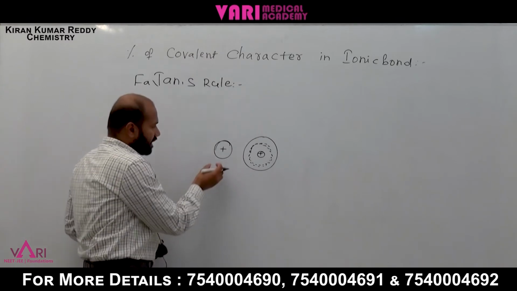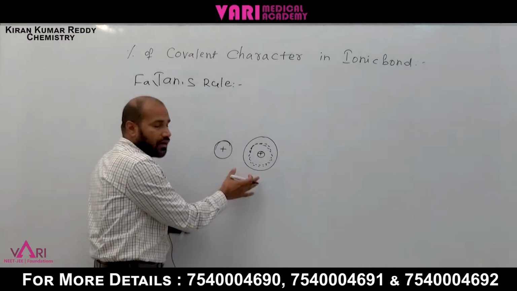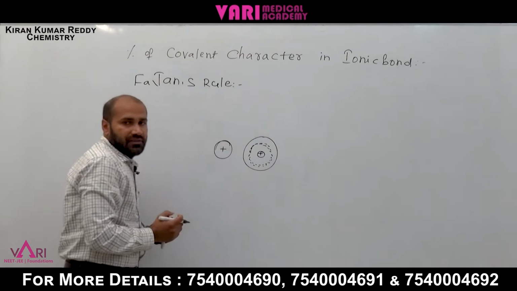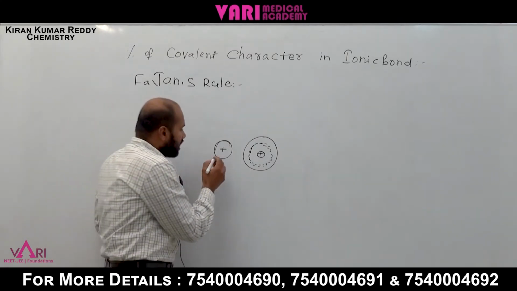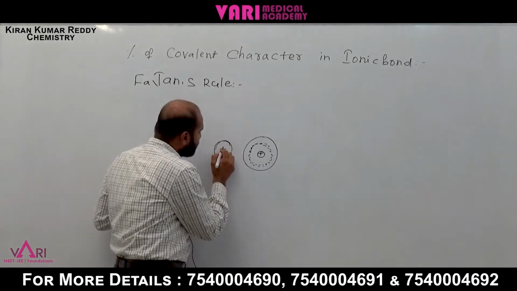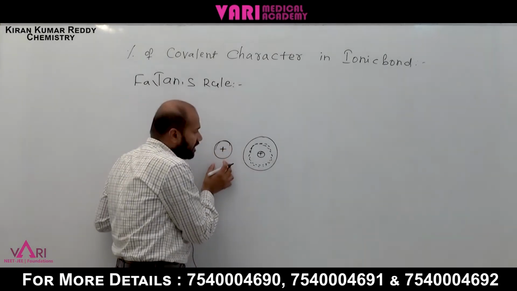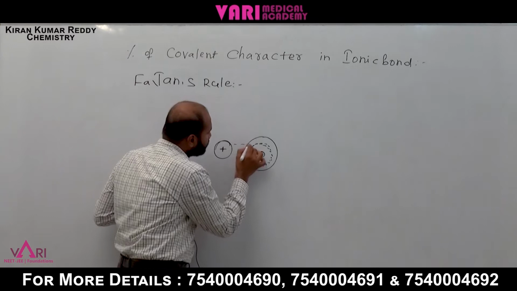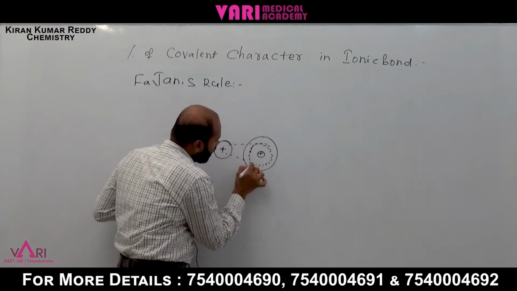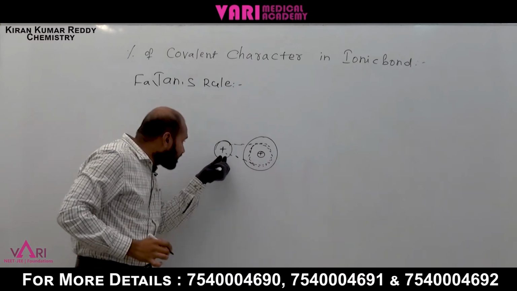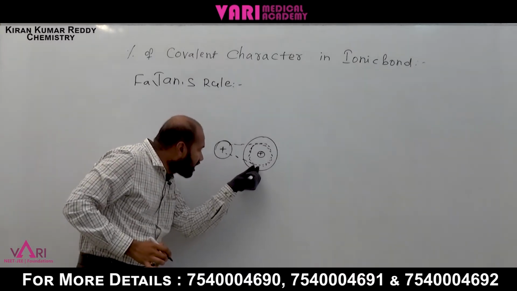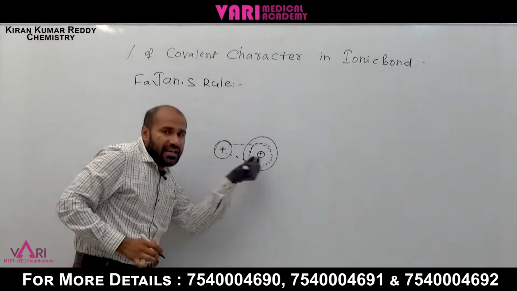Here is cation; cation and anion are approaching each other. Whenever they approach each other, what is happening? The nucleus of cation attracts the electrons of anion.